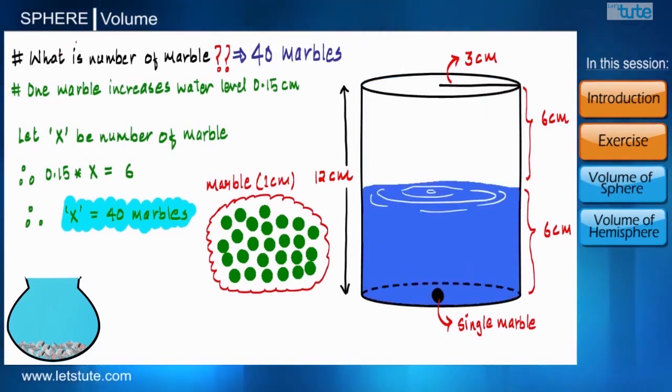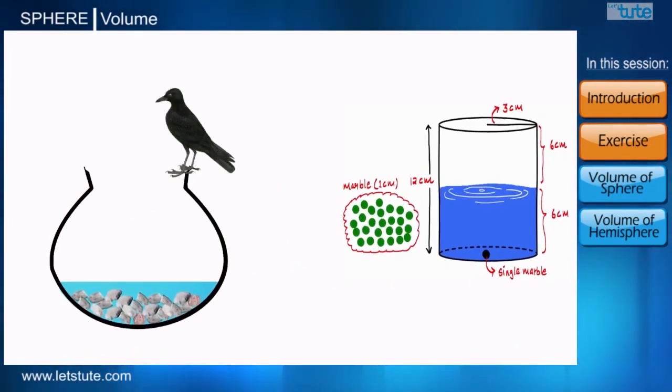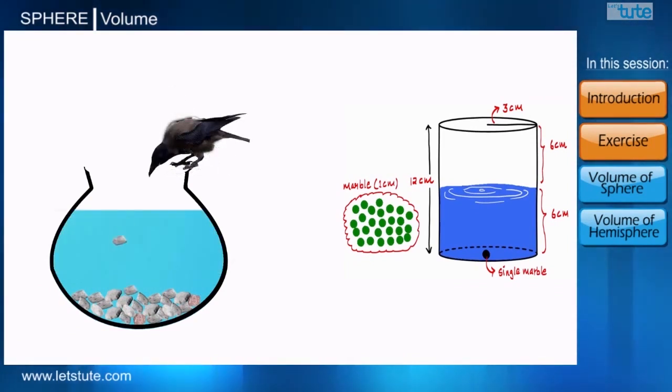Right? Friends, if this additional information was not given to us, then how would we find the number of marbles? Are you all equally curious to know? See guys, that crow was not as smart as we are, but at least it knew that the water level was increasing and it kept on dropping stones till it could get the water. Being an intelligent species, how will we find the number of marbles by only knowing the radius of the marble and the dimensions of the glass?